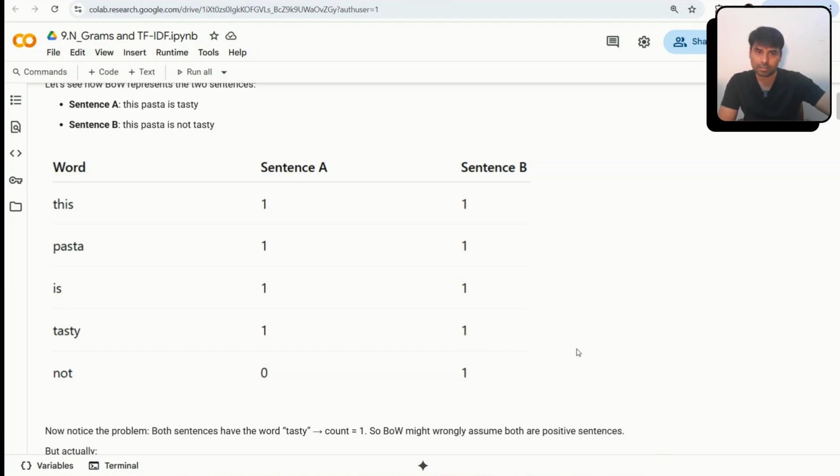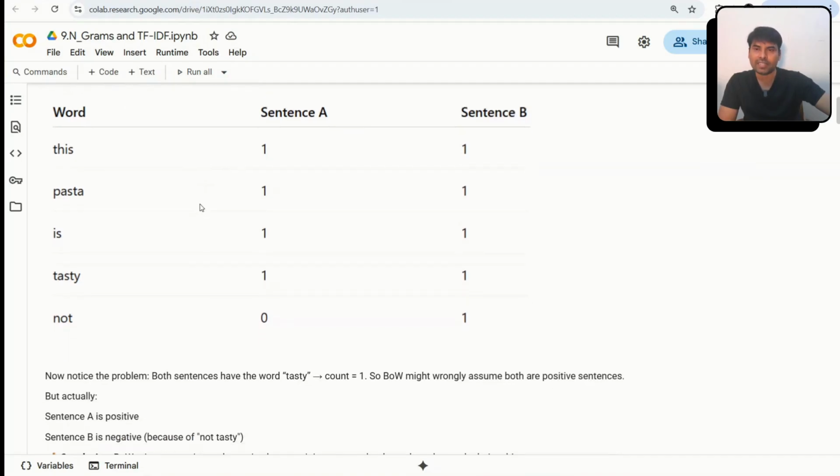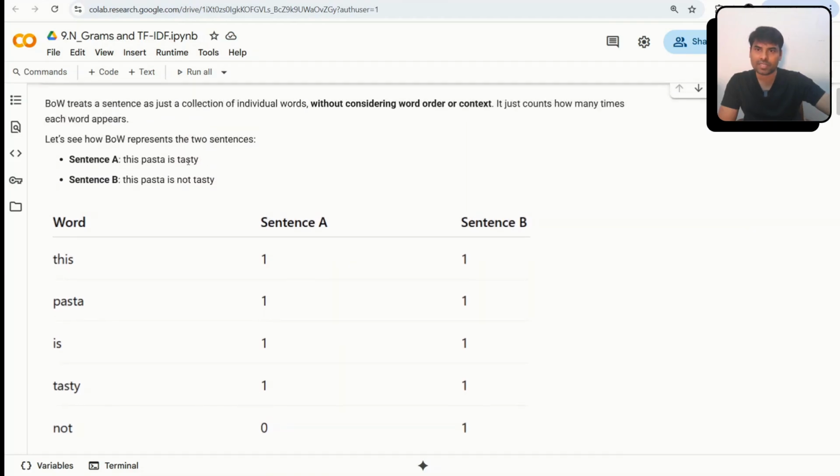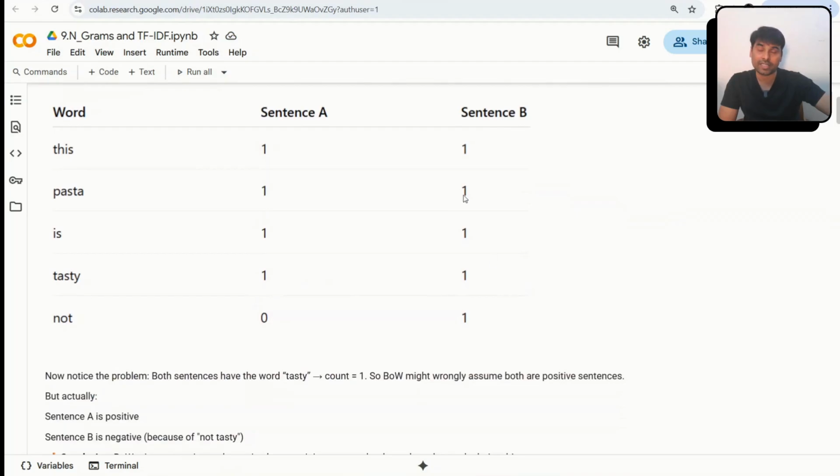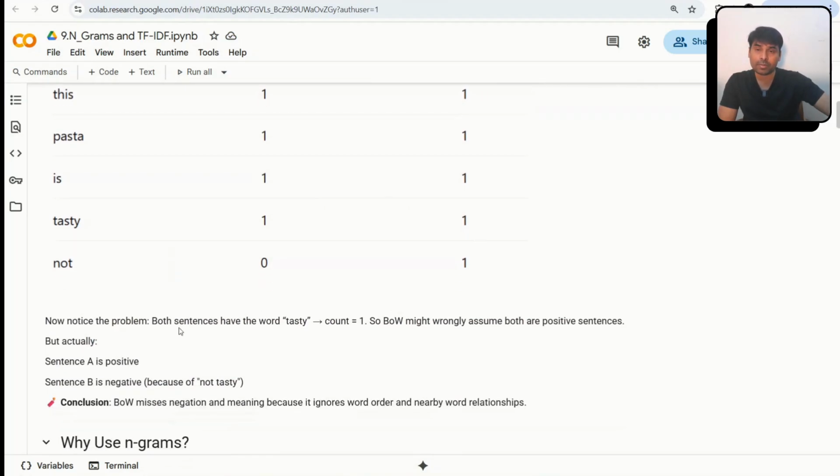We have already covered this part. Now if we create these numbers from the given text, there are a lot of things missing. You can see that the word tasty is coming in both sentences, the first sentence and the negative second sentence as well. If you notice this problem, both have tasty, and the count is one.